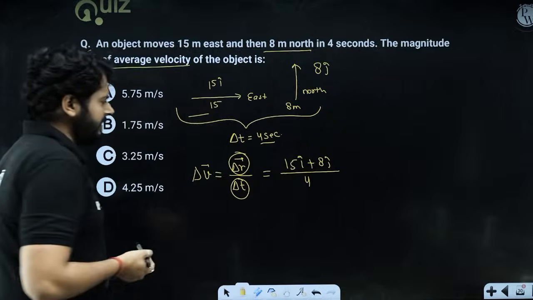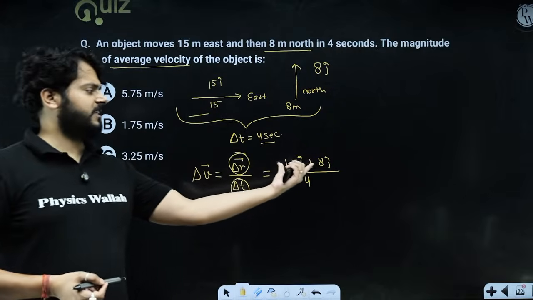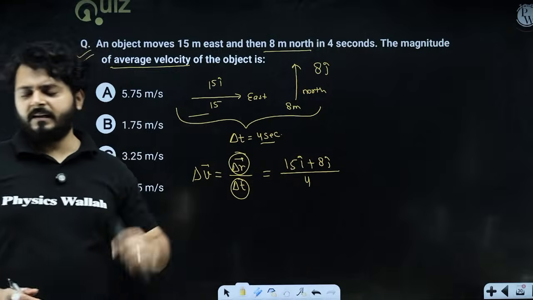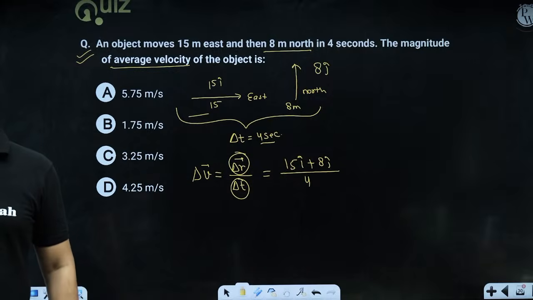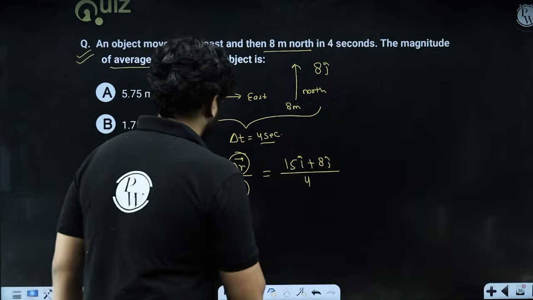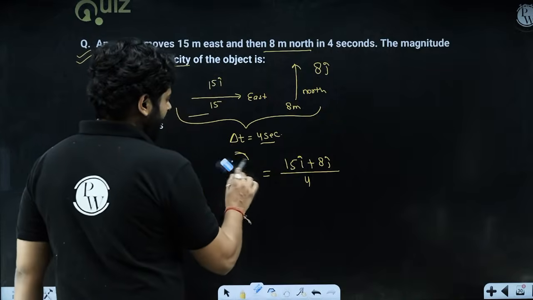We can also do this thing that instead of using the displacement vector, we can get the magnitude of displacement and divide by 4 seconds, right? That will be a lot easier.